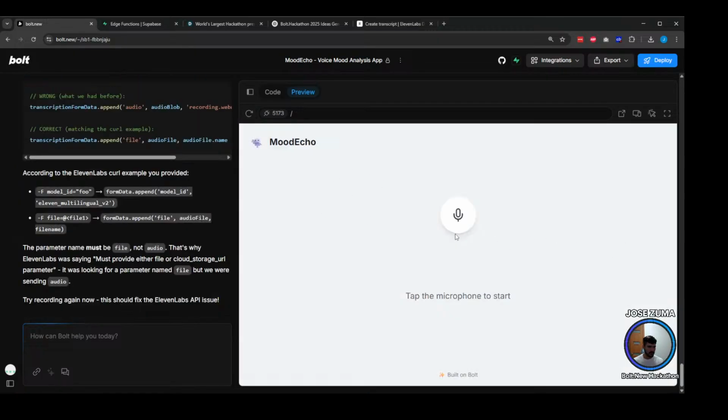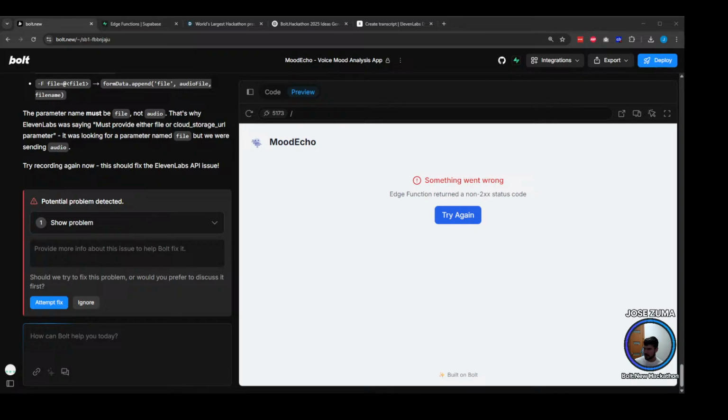Hopefully this is already deployed with the newest version. Let's see, let's click here. Hello, I would like to check how happy I am today. Let's see, okay, still failing. API key should be used in missing permission. The API key you use is missing. Oh boy.